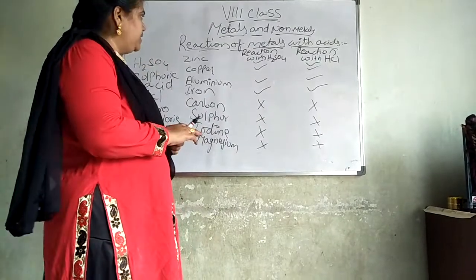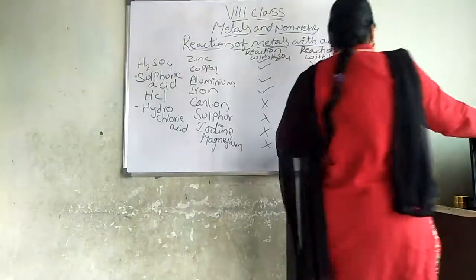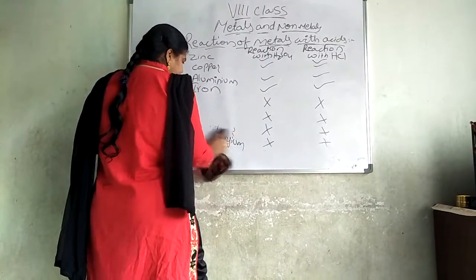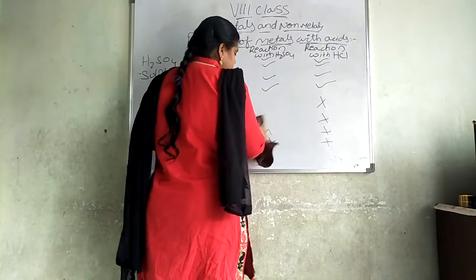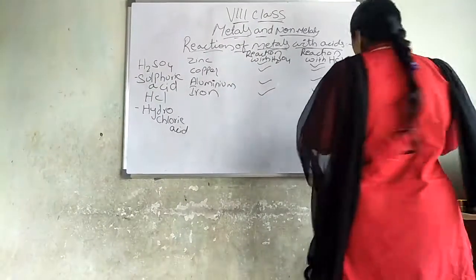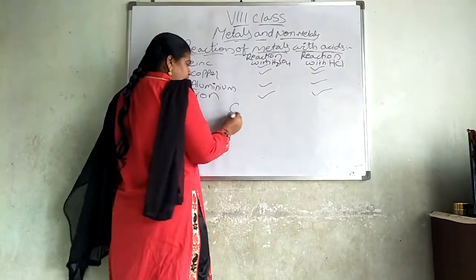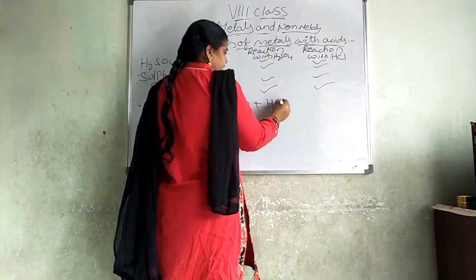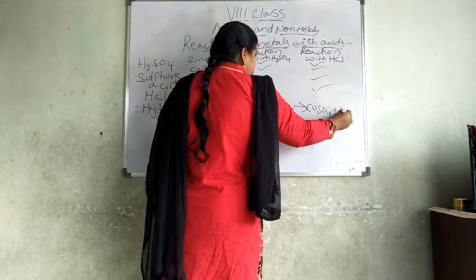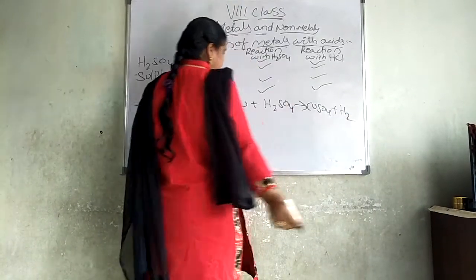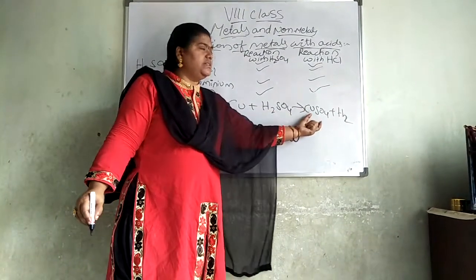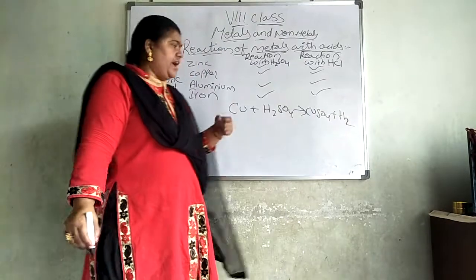Here, I'll just give you an example. Here you can see copper reacted with sulfuric acid gives rise to copper sulfide, plus hydrogen gas is released. What is released? Hydrogen gas. Copper reacted with sulfuric acid gives rise to copper sulfide plus hydrogen gas.